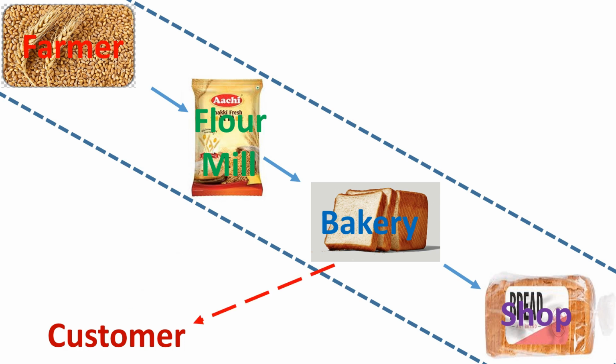Bread purchased by a customer from the bakery will also be treated as a final good. You have noticed that bread purchased by the shopkeeper is used for resale, not for further production. Now you are thinking how to treat it. Bread purchased by the shopkeeper will also be treated as an intermediate good because he will use it for resale, not for final consumption. I hope you have learned it.